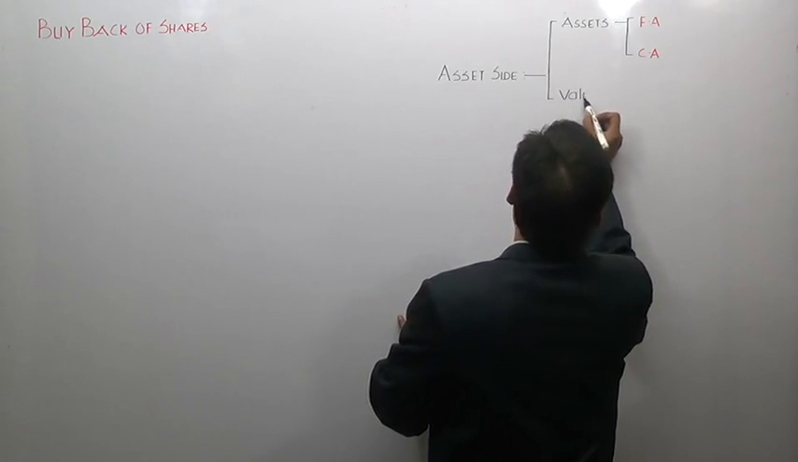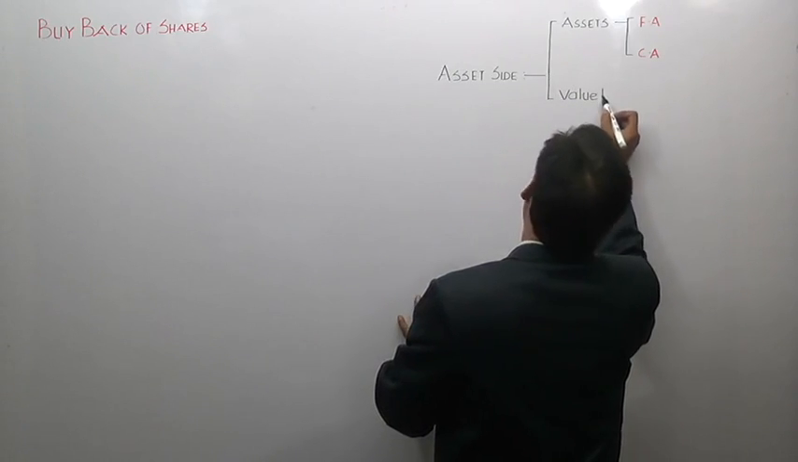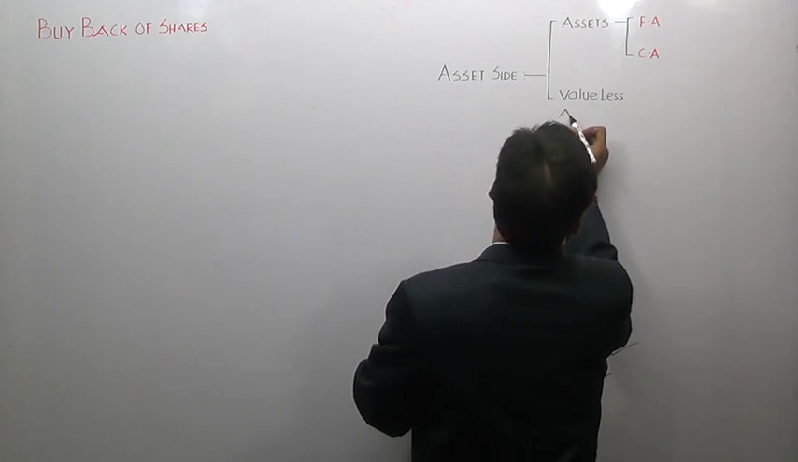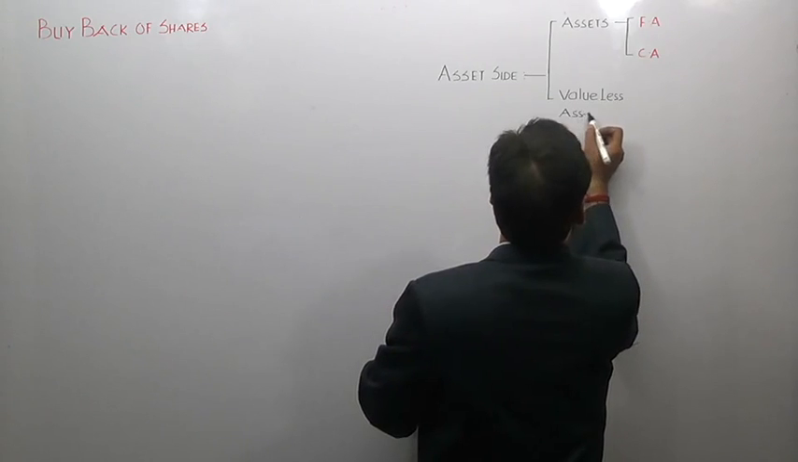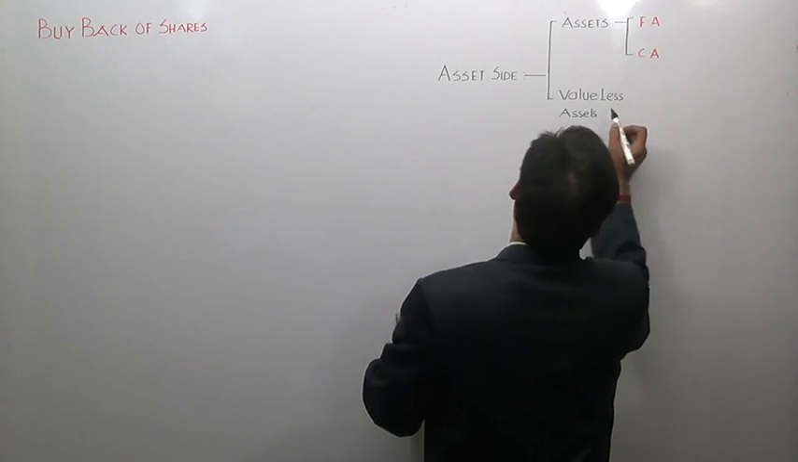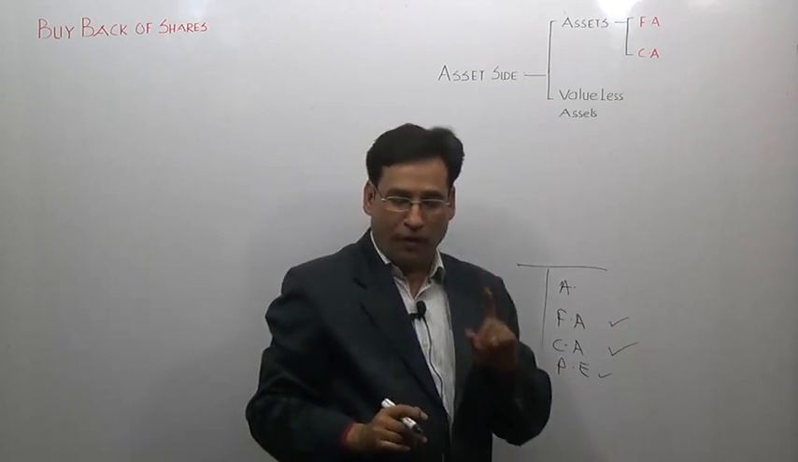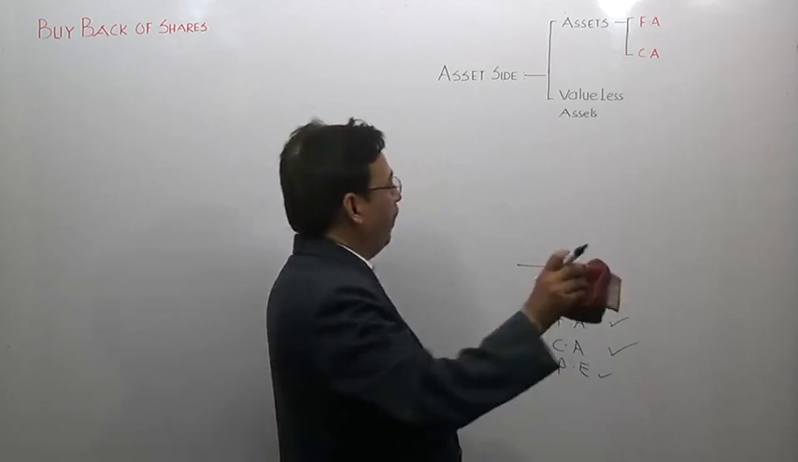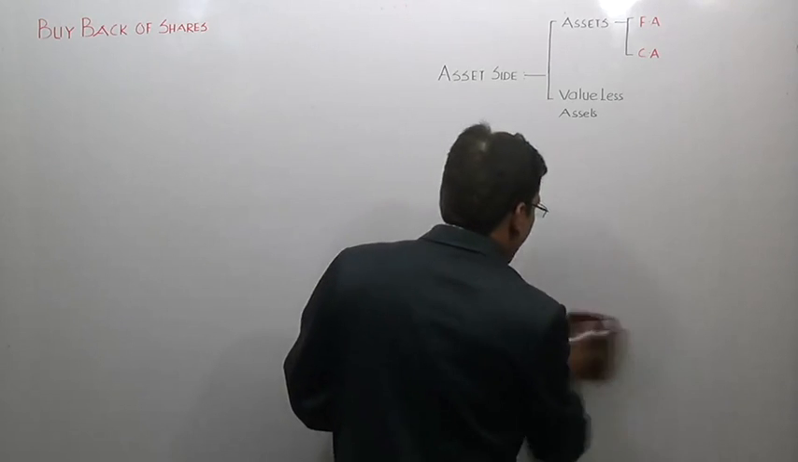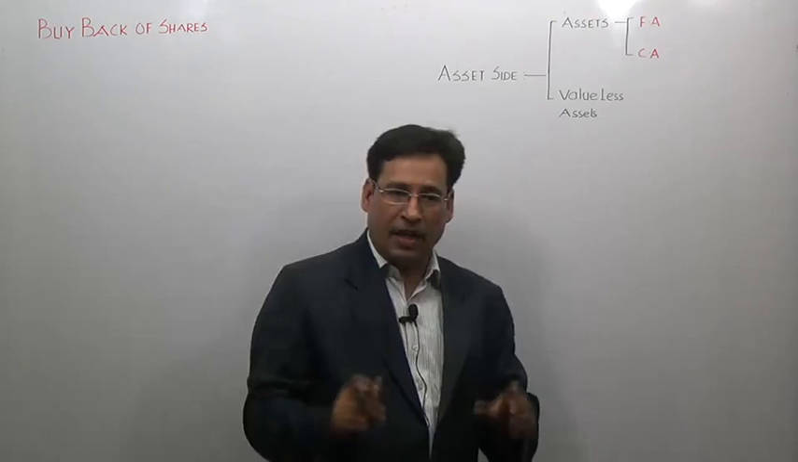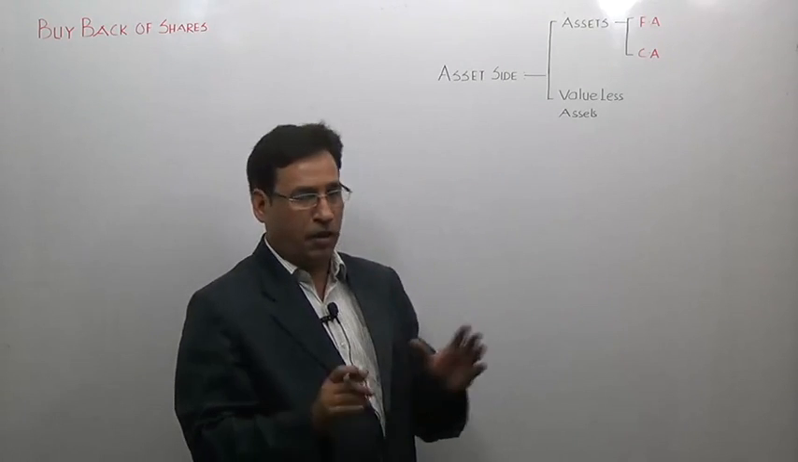It is called as valueless asset. Is it clear to you? Valueless assets. So asset side is broadly divided into two types. You must be aware of this particular fact. So now meaning of asset side should be absolutely clearer to you. Correct? And what exactly asset? It should be absolutely crystal clear to you.